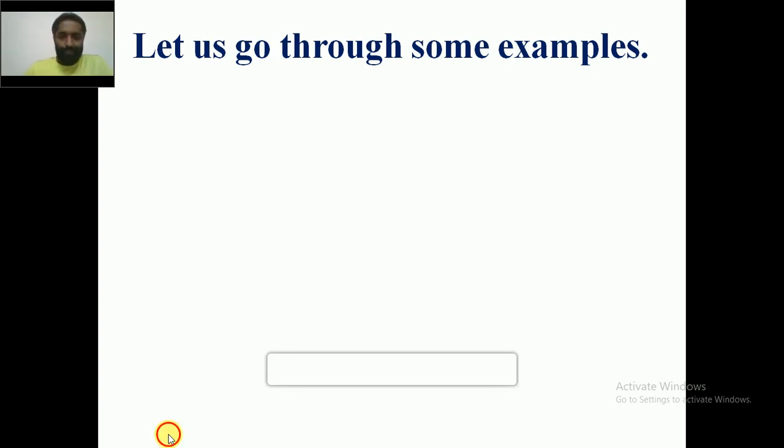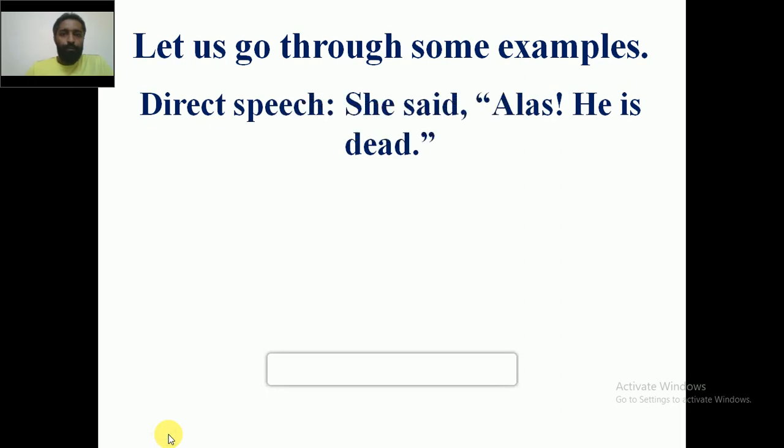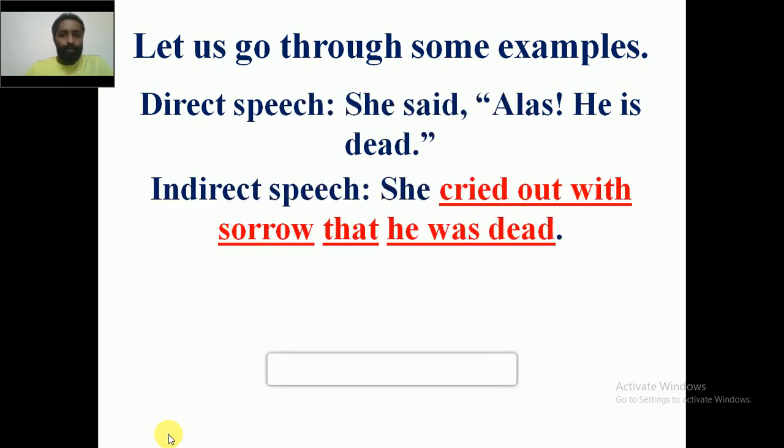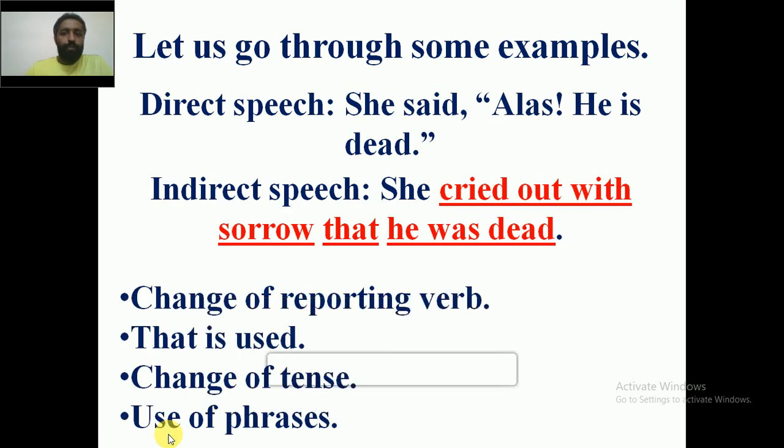Now let's go through some examples. Direct speech: she said, alas, he is dead. Indirect speech: she cried out with sorrow that he was dead. Now let's see the 4 changes that have taken place. First one, change of reporting verb. Said is changed into cried out. Second, the use of the conjunction called that. Change of tense, he is dead, changed into he was dead. Use of phrases. Remember, cried out with sorrow. That is the phrase that is used in the sentence.